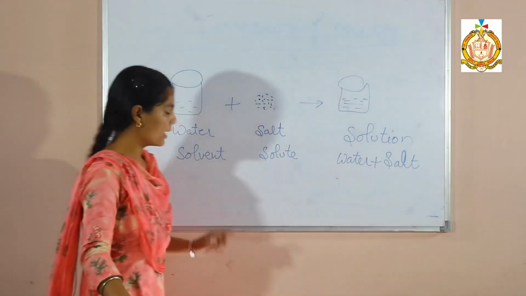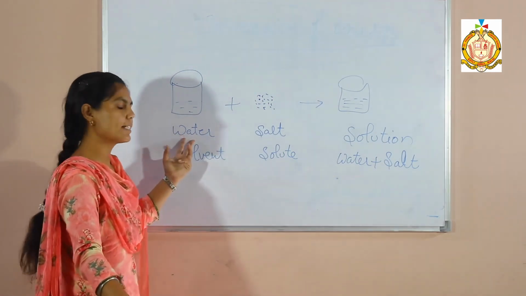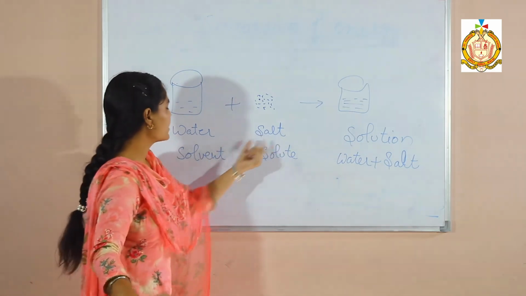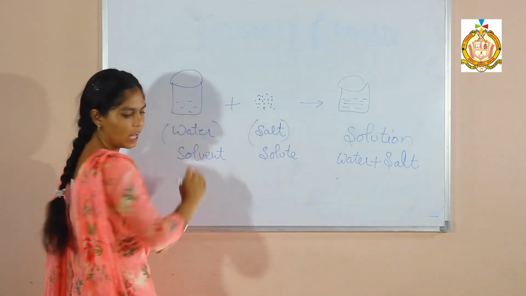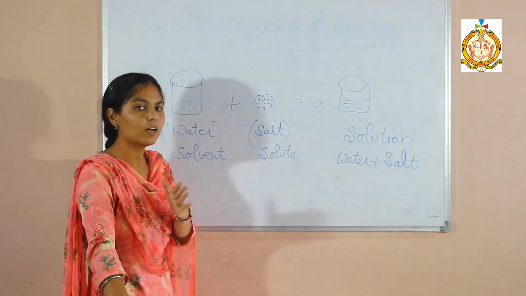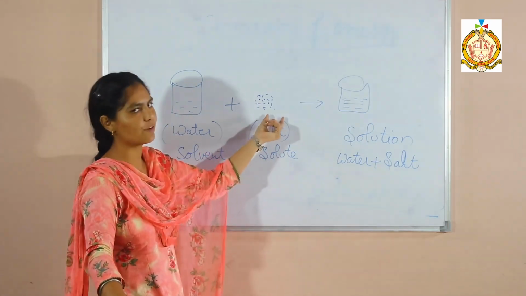The first thing is solvent. Water is a universal solvent. It dissolves many things in it. Next is the salt. Salt is a solute. A solute is a substance that dissolves in water. Means this is a substance that we dissolve in water.